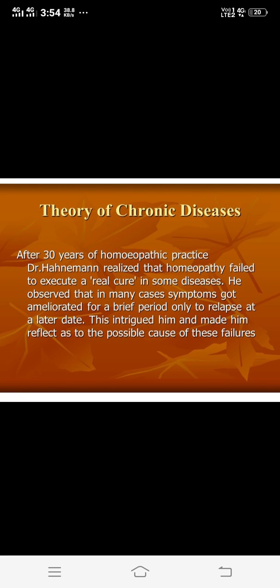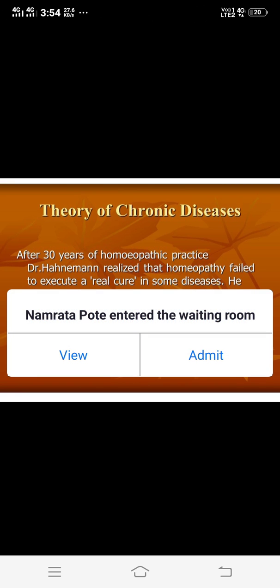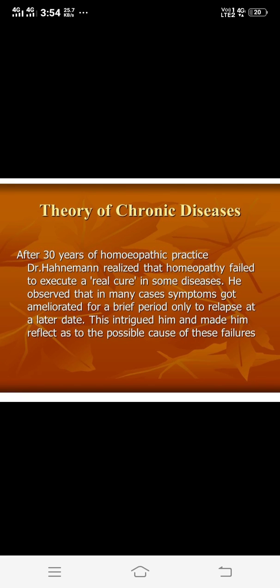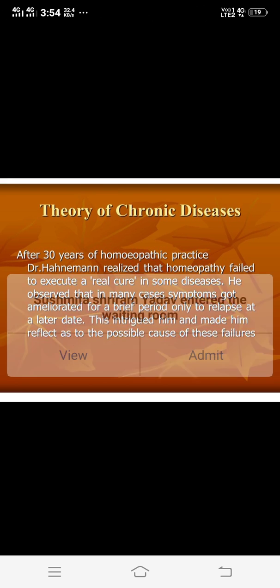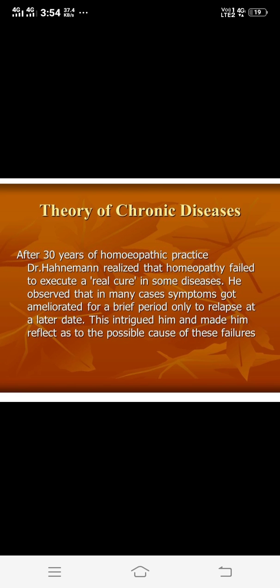So the fifth cause is that there may be some obstacles overlooked, the persistence and non-eradication of which prevented lasting recovery. For this reason he put forward the fifth reason: there is something behind these diseases that we cannot see with our eyes, but we have to find it with the present syndrome totality and the past syndrome totality. These obstacles he named miasms: psora, sycosis and syphilis.